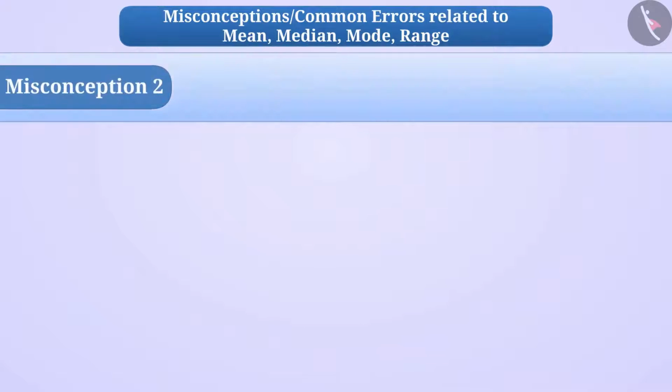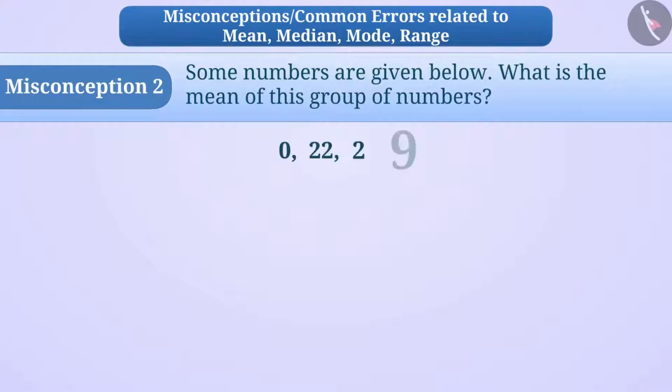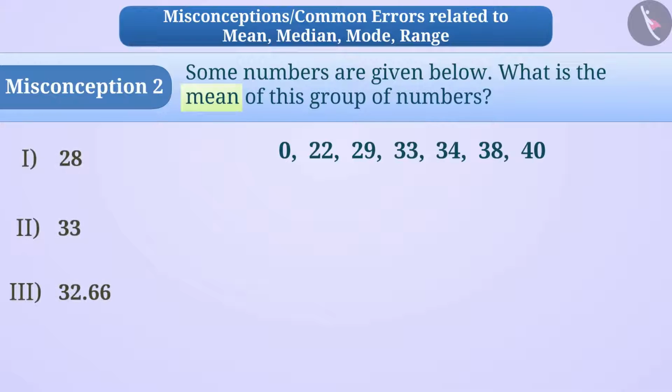Misconception 2. Some numbers are given below. What is the mean of this group of numbers? Because of the confusion between the mean and the median, children think that mean is the middle number of the series of numbers, that is 33, which is option 2. But this answer will be incorrect.